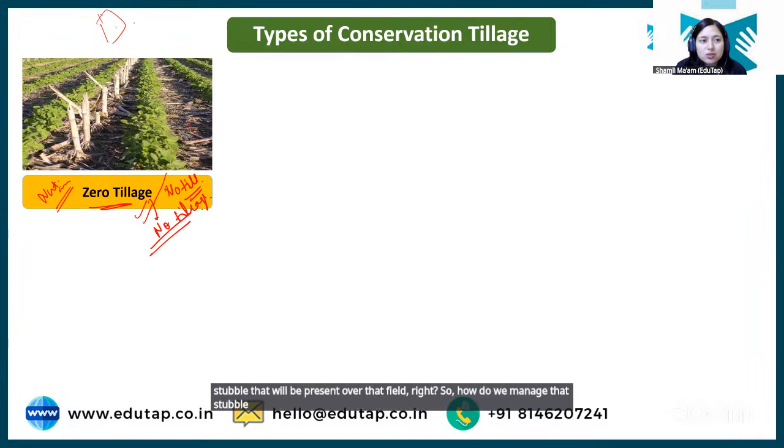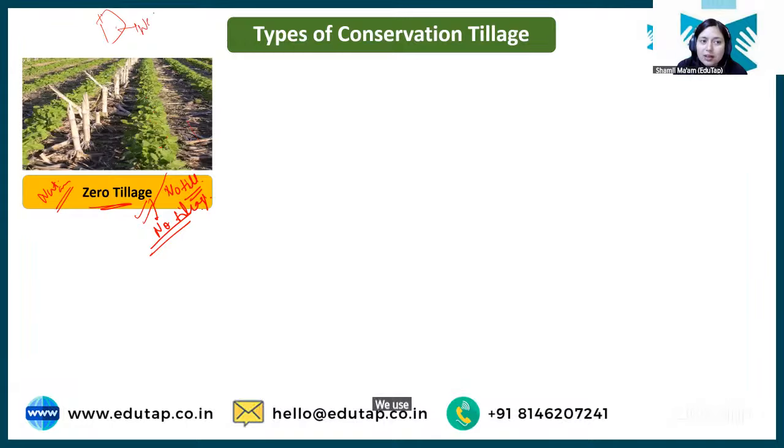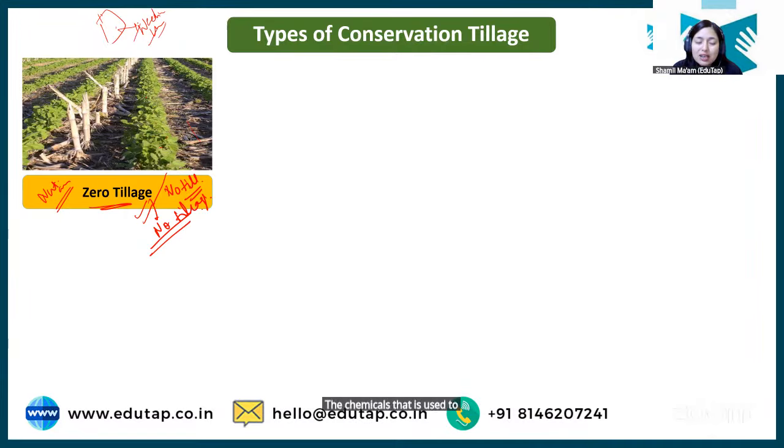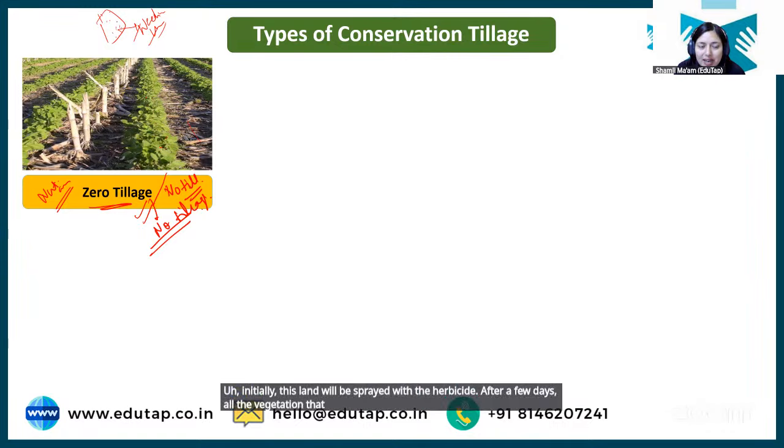So for that, students, what is done in zero tillage? We use weedicide or herbicide. Weedicides or herbicides, right? Some kind of herbicides. Herbicides are basically the chemicals that is used to kill herbs or plants or the unwanted plants in the field, right? So herbicide will be used. Initially, this land will be sprayed with the herbicide. After few days, all the vegetation that is found over this land will be killed.